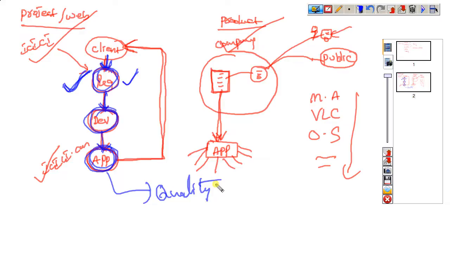So all the client requirements, after developing this application, are justified and satisfied. Then we can feel it is quality. This is what we call quality. It describes justification or satisfaction of the customer requirements. For example, I'll give a quality example.